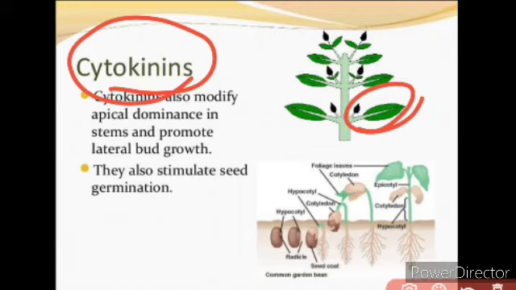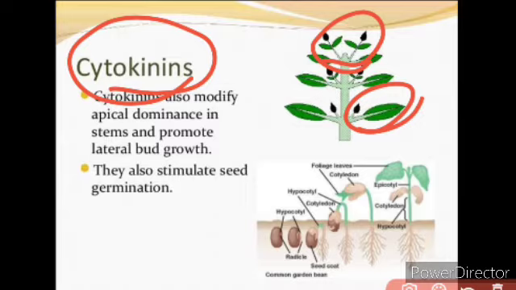Now we said that in presence of the apical bud, the auxin suppresses the lateral bud, isn't it? But the cytokinin promotes the growth of the lateral bud in presence of the apical bud. Even if the apical bud is present, it induces the growth of the lateral bud. And the application of cytokinin delays the process of aging in plants. This effect is called the Richmond-Lang effect.